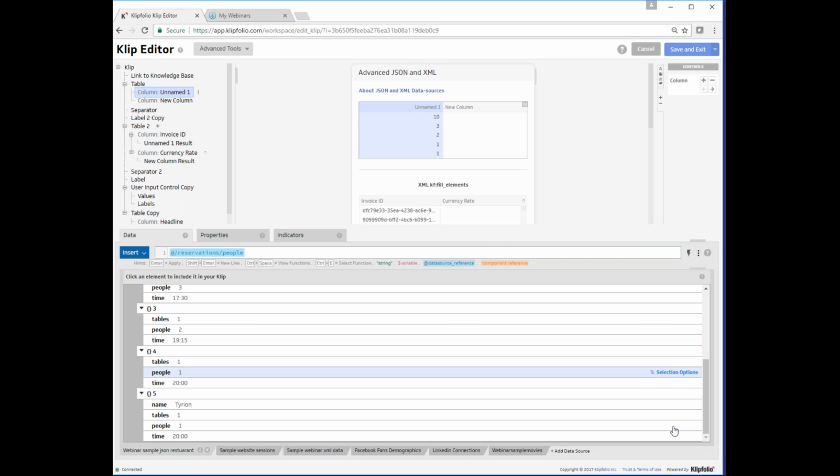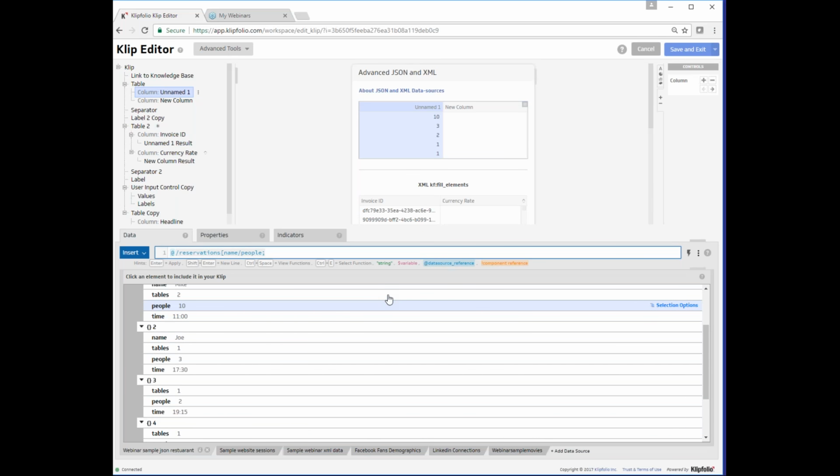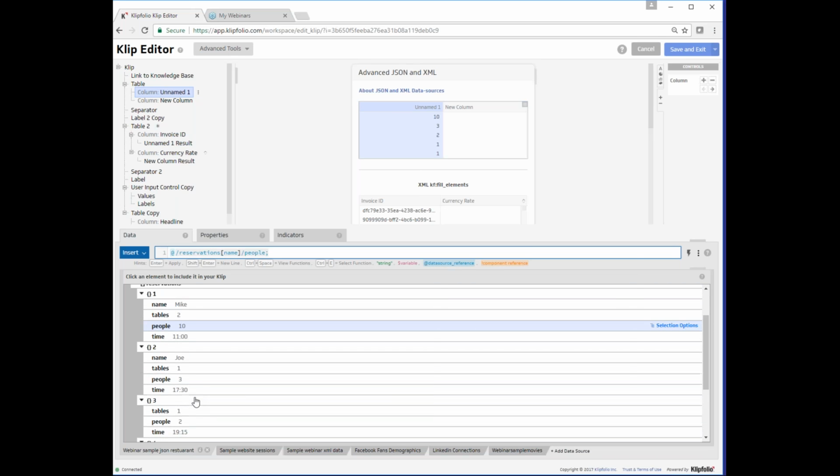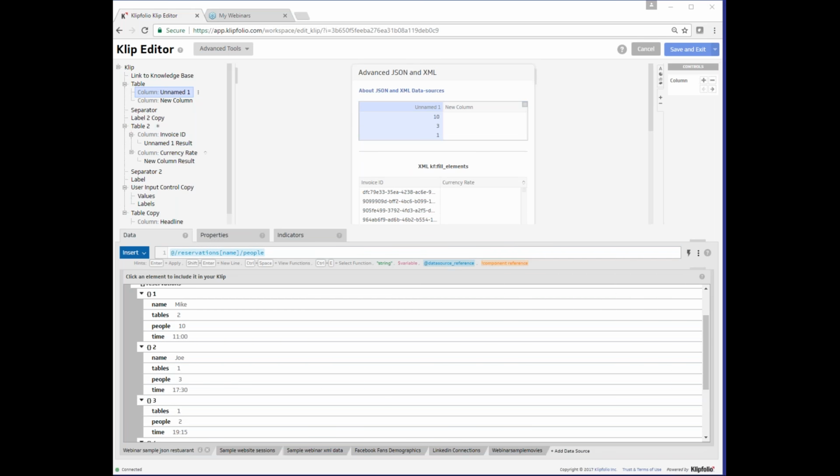Then, at the reservations level, we just add the same node inside of the square brackets. I'm sorry, the name node inside of the square brackets. What this does is this gets only the reservations that contain, underneath that, the name node. This would exclude items 3 and 4. And then we get only the 3 people nodes for reservations with the name.